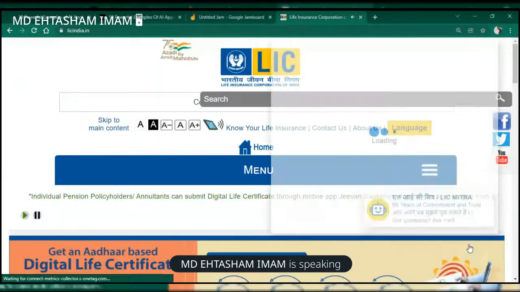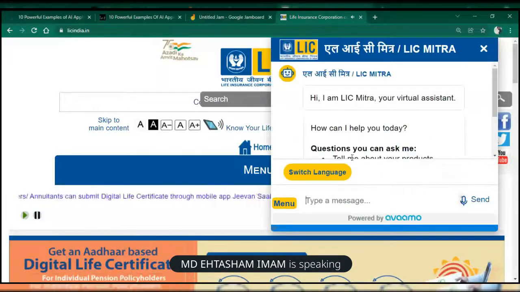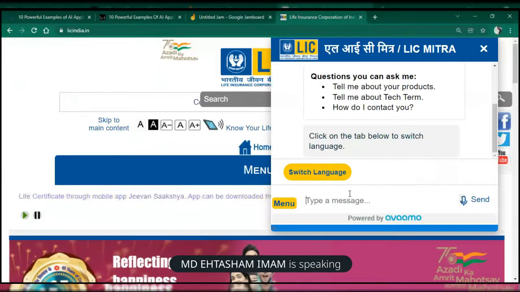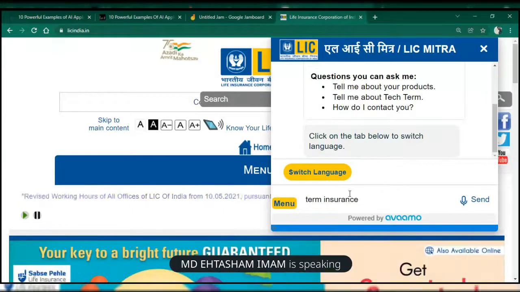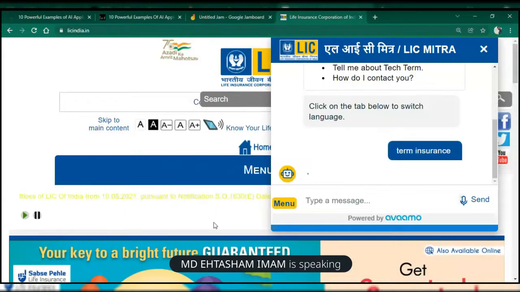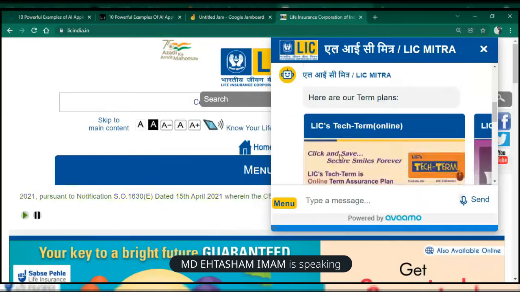Okay, but I'll repeat it. If this is a bot, a robot, you can say. So I will speak to it and I will show. I will ask, I want term insurance. Observe carefully. Term insurance spelling is correct, so it is able to show me term insurance.